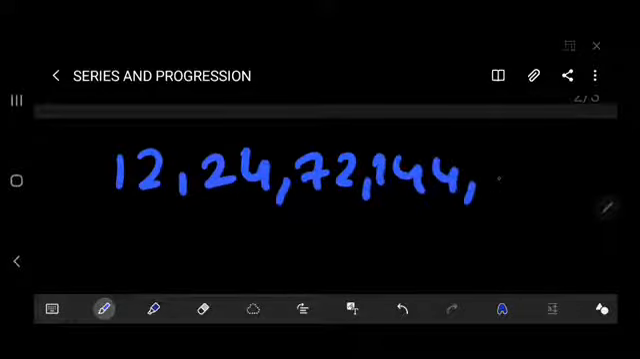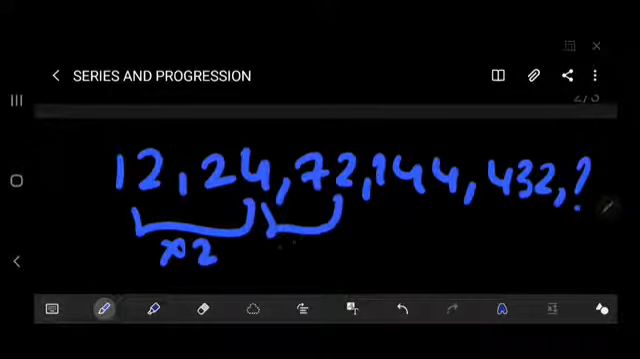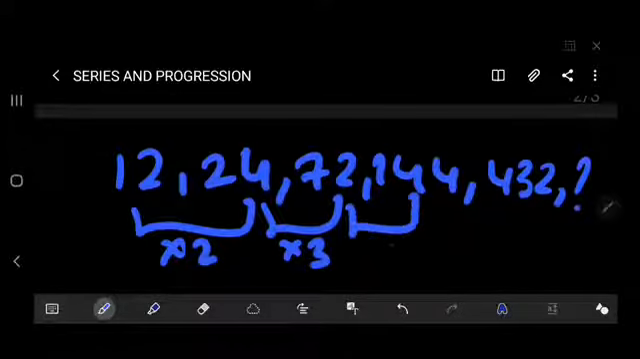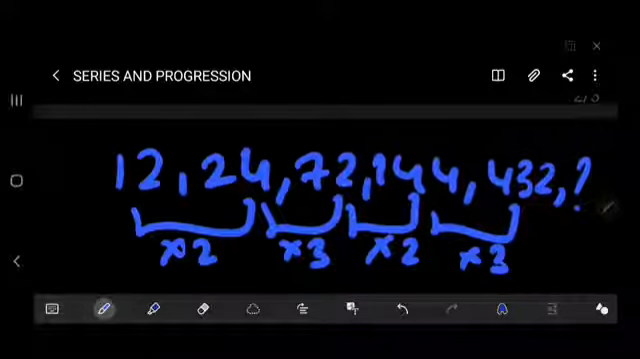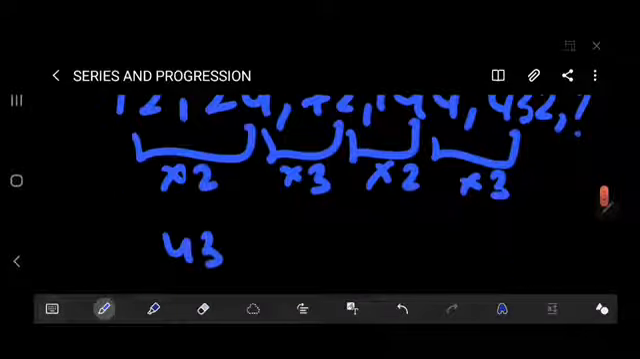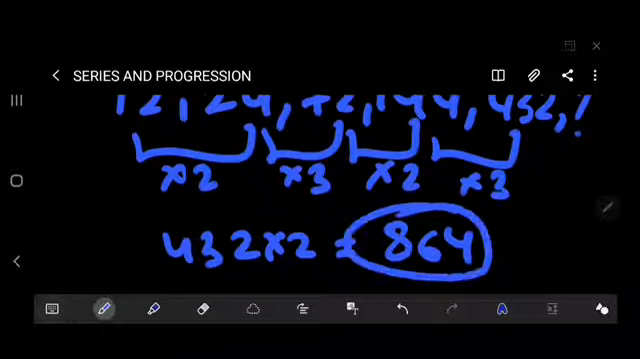The second example for the multiplication series: 12, 24, 72, 144, 432, thereafter question mark. From 12 to 24 is a multiplication of 2. From 24 to 72 is a multiplication of 3. 72 to 144 is a multiplication of 2. Thereafter into 3 again. Thereafter 432 into 2 is 864. So our answer is 864.